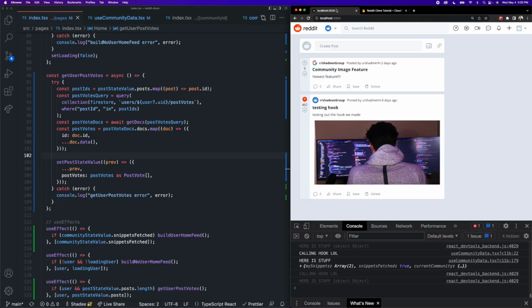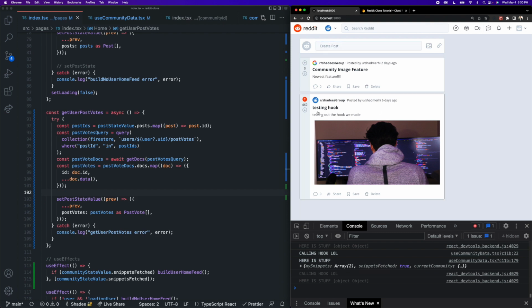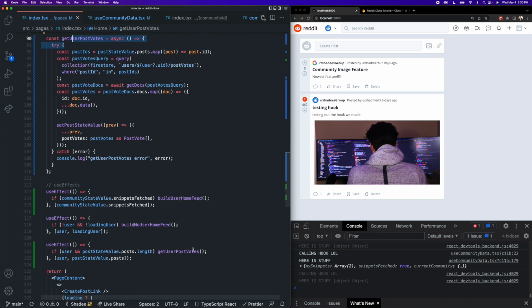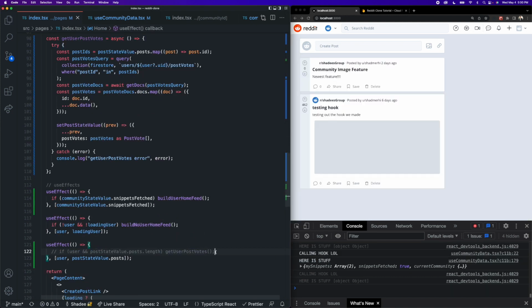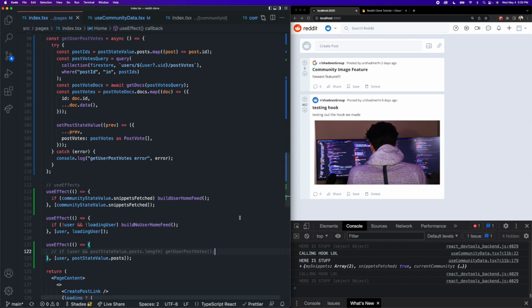So let's come back to our app here. So now we can see that the votes for these potential posts in the feed here are actually being fetched because it's indicating that I have voted on this post without calling this function. So if I comment this out here in our use effect and we don't call it, you can see that the votes are not being fetched. If I call it back in, they are.